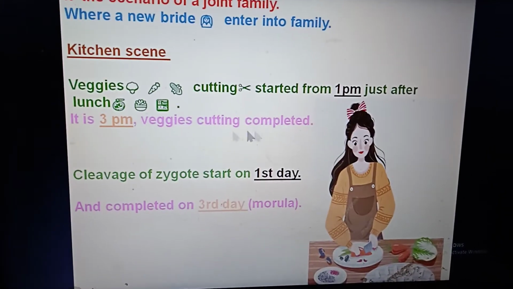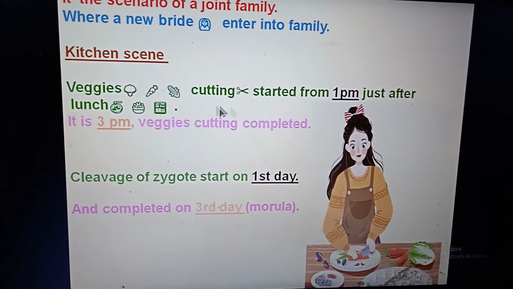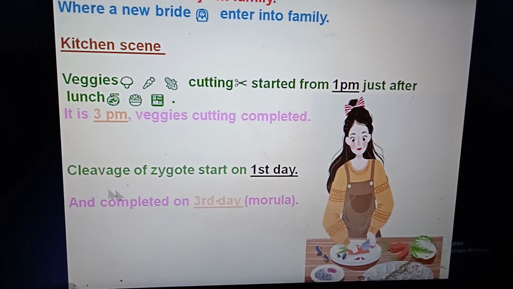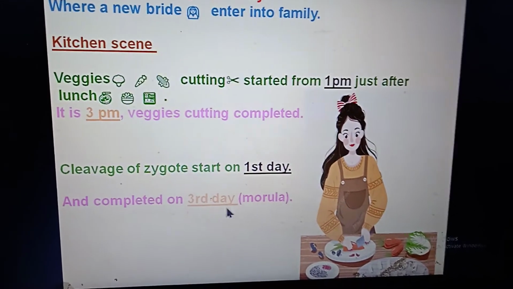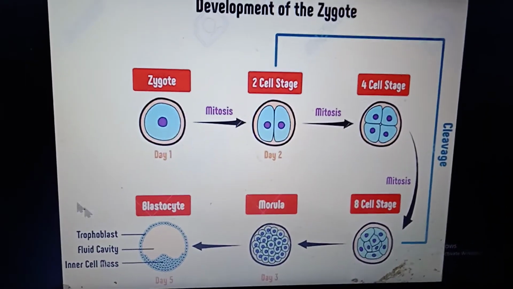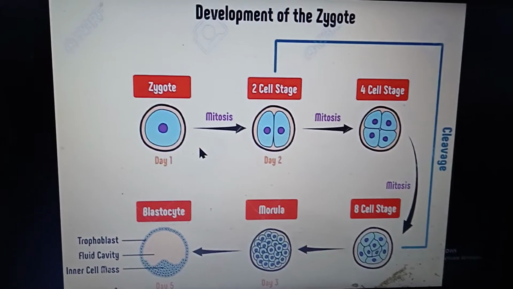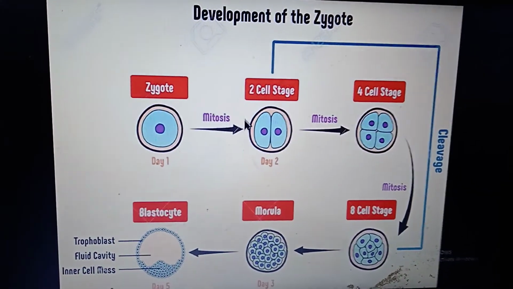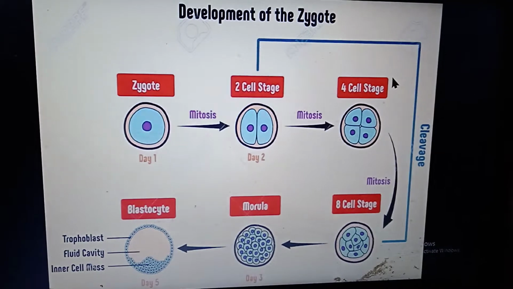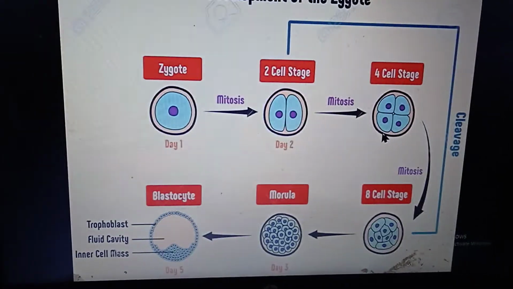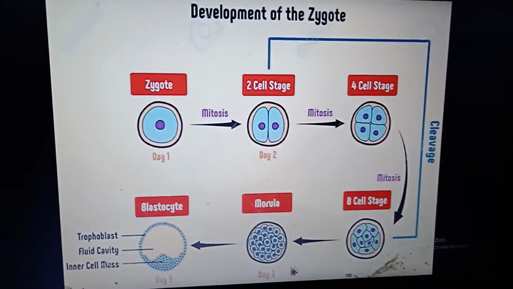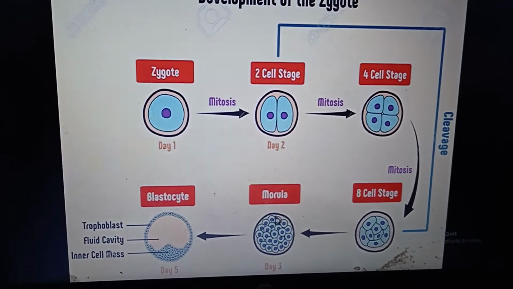And it is 3 p.m. and the veggies cutting is completed, that is, the morula is formed on the third day. So cleavage of the zygote starts from the first day and is completed on the third day, the morula. Here we can see this is the zygote on day 1, and by the process of mitosis, cell division, it becomes the 2 cell stage, 4 cell, 8 cell stage, and all these come under cleavage, and this is the second day itself. And now on the third day the veggies are cut, at 3 p.m. So it is the morula, the compact